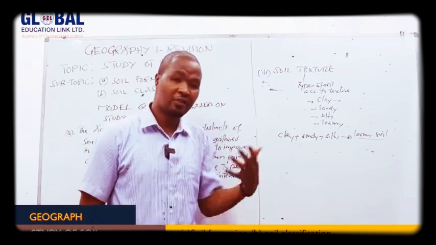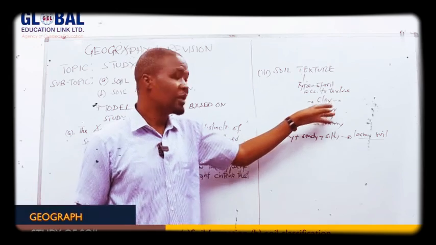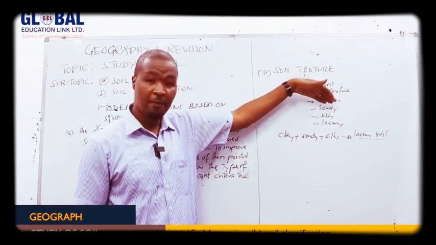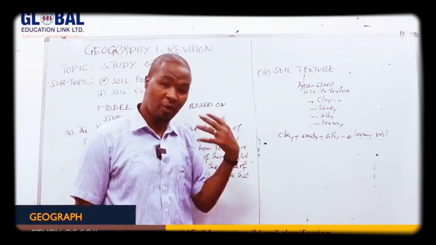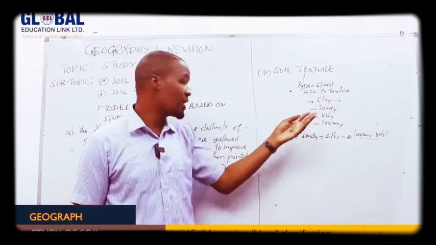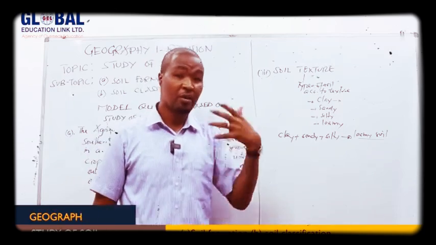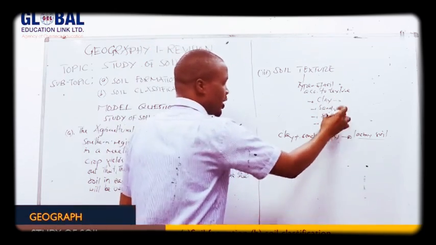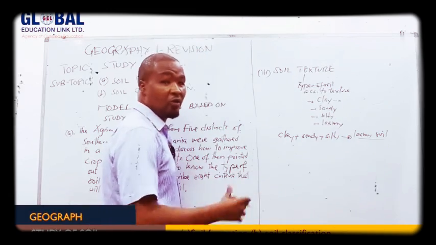So in this category, you can be able to classify which soil will be more productive than the other. It means we say it depends on the characteristics of the soil texture. Most of the time we found clay can be more productive when improved. When you use manure in clay soil, the soil will be more productive. When you come to sand and silty, it depends on where they are found.